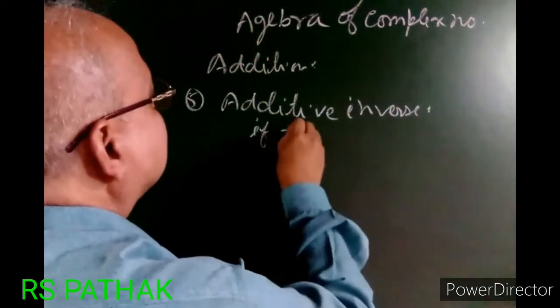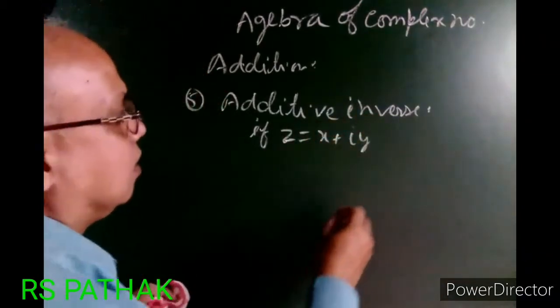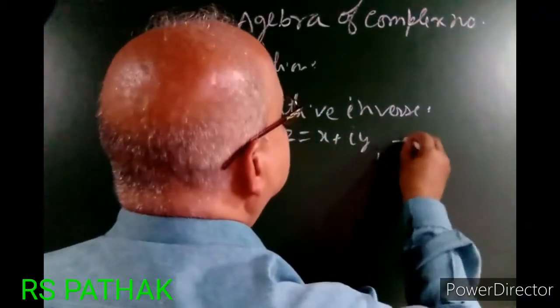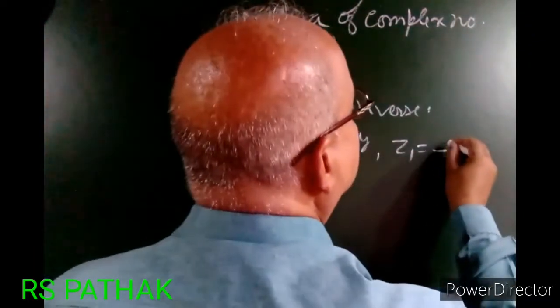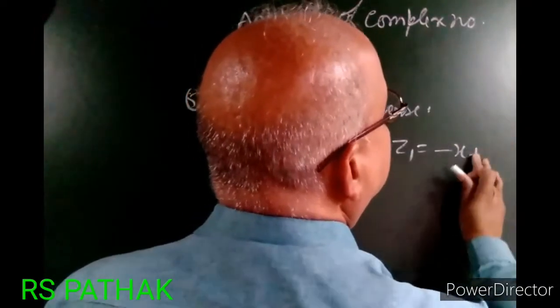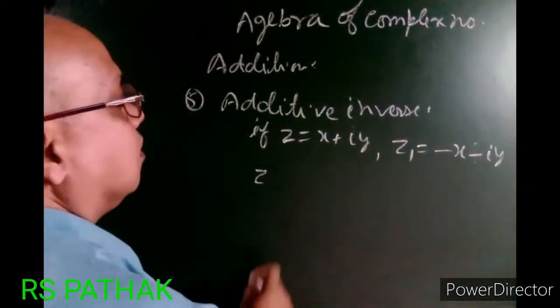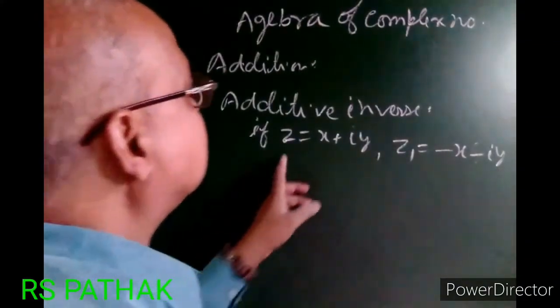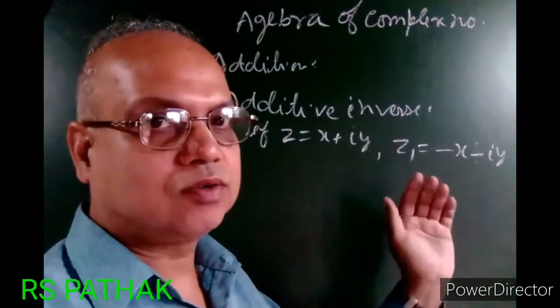If z equal to x plus iy and z1 equal to minus x minus iy, then z and z1 are called additive inverse of each other.